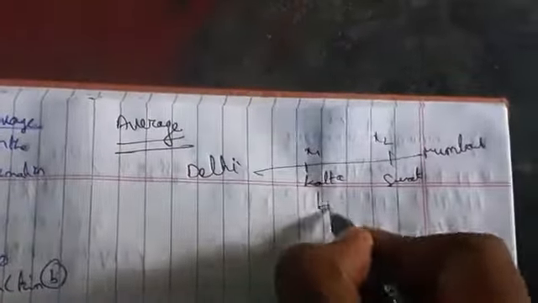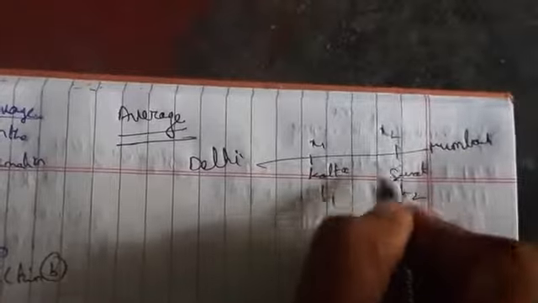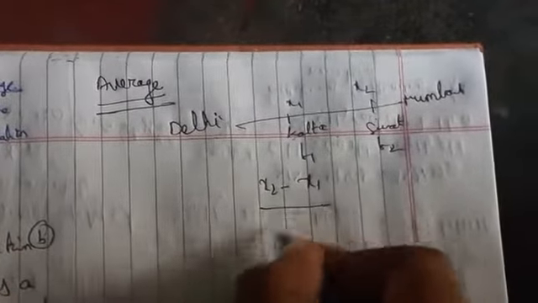So average means what? Let us take this as x1, this as x2, and the times as t1 and t2. These are two distances, and from here to here we have to find. So we get x2 minus x1 by t2 minus t1.